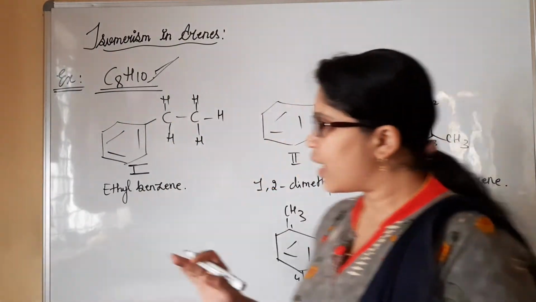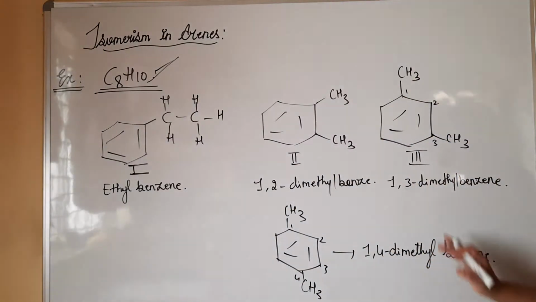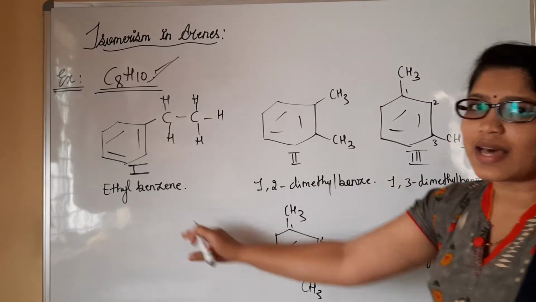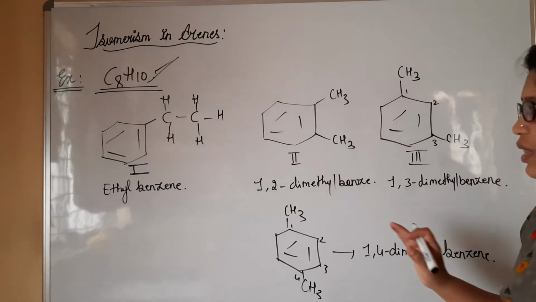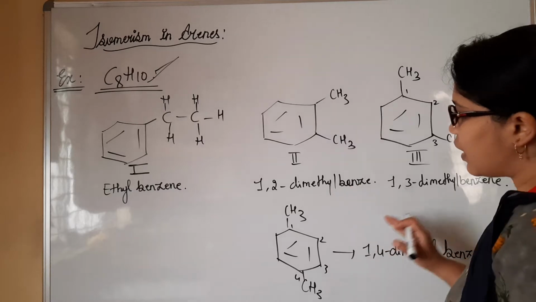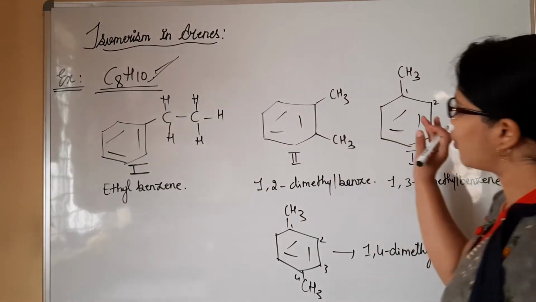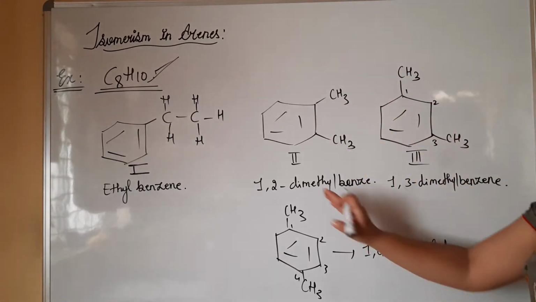Remember, the position of the alkyl group substituted is different in all the cases. Here we can call it ethylbenzene, but here we have called it 1,2-dimethylbenzene. The reason is that the alkyl groups are differing here: 1, 2 position, 1, 3 position, and